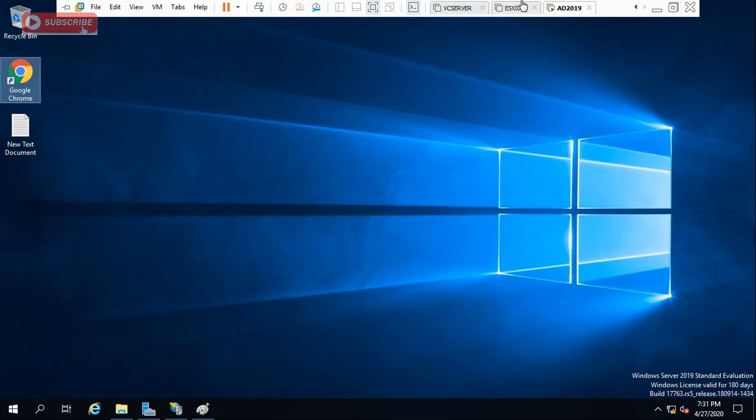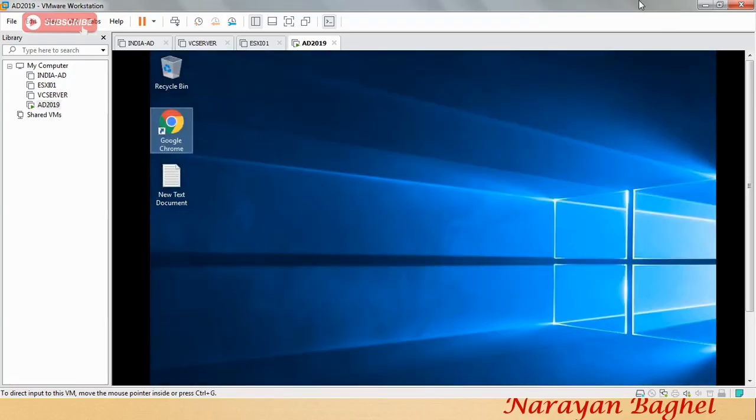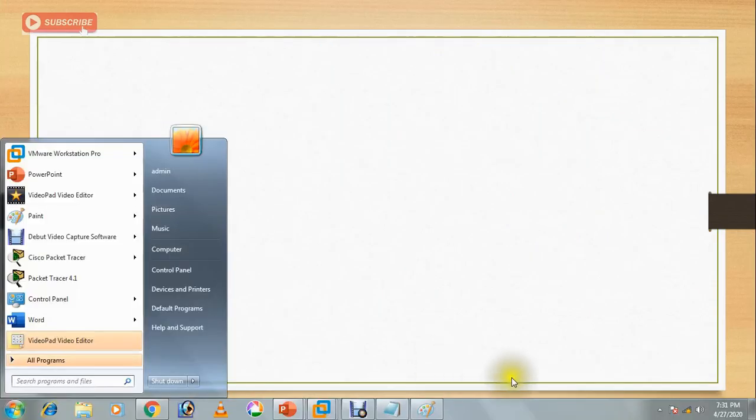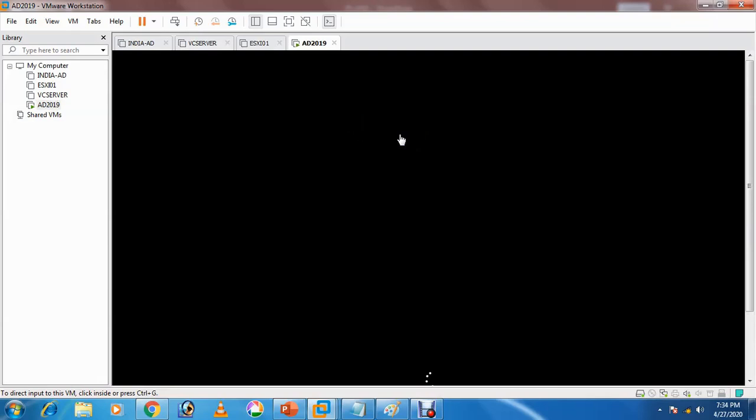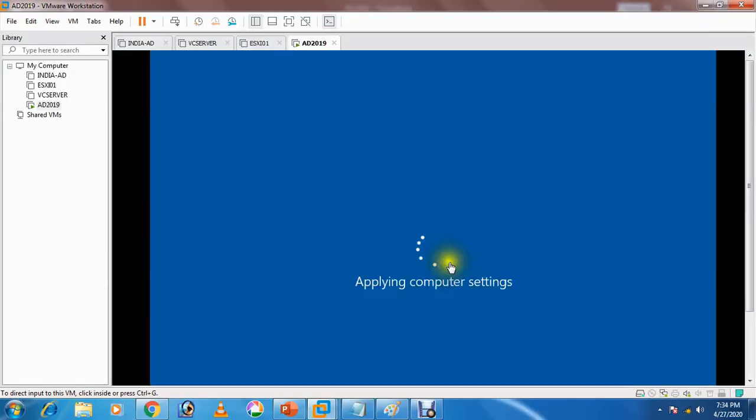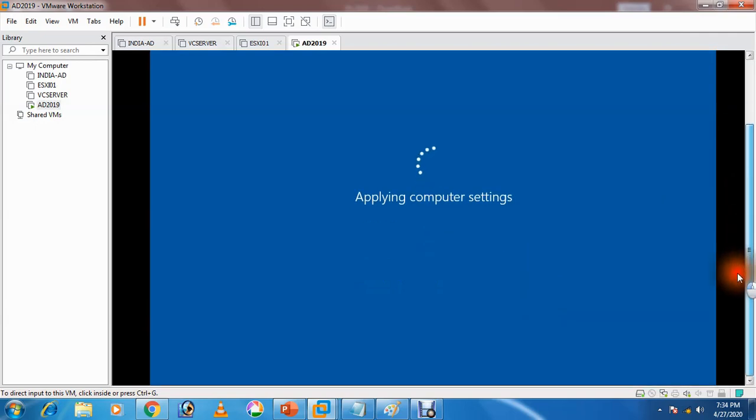I will show you, it is opening because it will take some time to replicate that. For that, I will restart this server once. Okay, so let me pause this. I have just restarted that server to replicate those changes. Once it is done, we will see it further. This is applying settings and all.